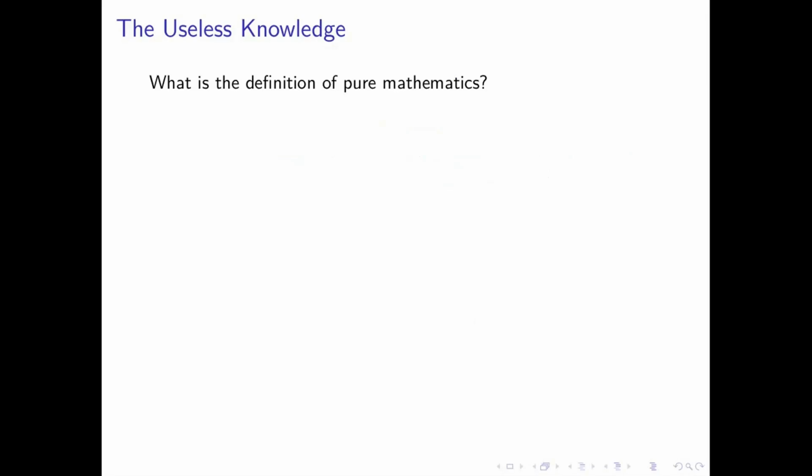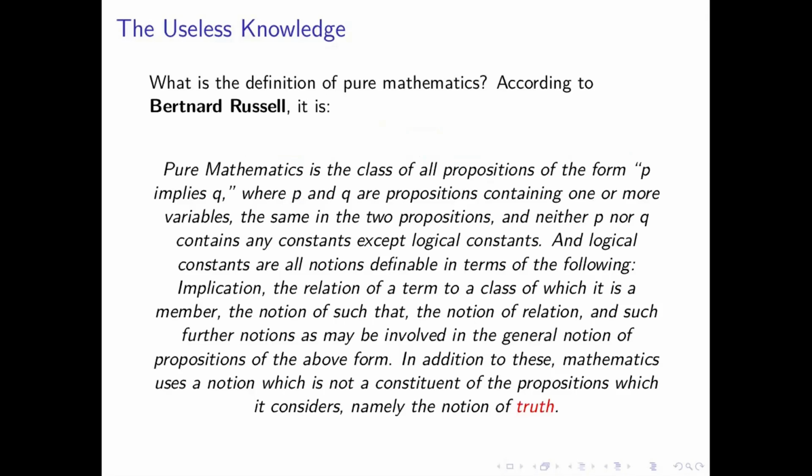So what is the definition of pure mathematics? According to Bertrand Russell, one of the best philosophers and a mathematician, pure mathematics is the class of all propositions of the form P implies Q, where P and Q are propositions containing one or more variables, the same in both propositions, and neither P nor Q contain any constants except logical constants. And logical constants are all notions definable in terms of the following.